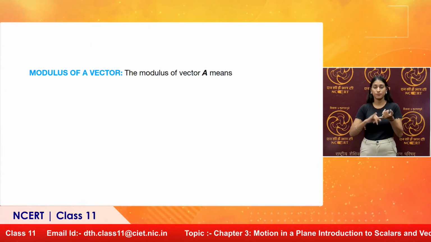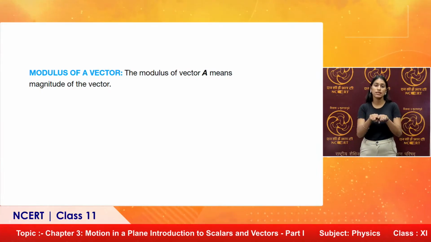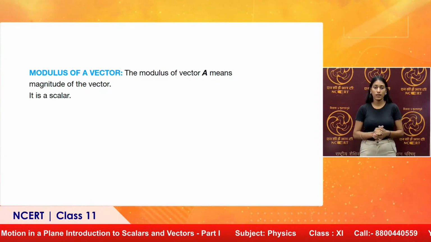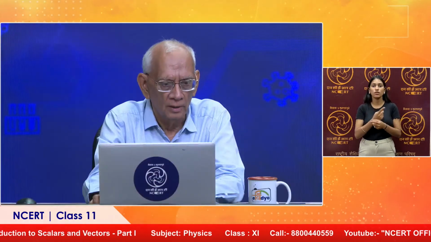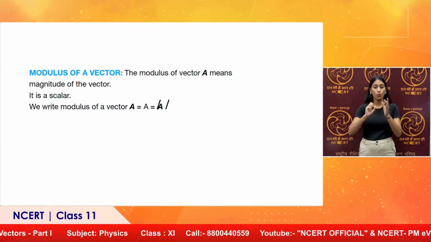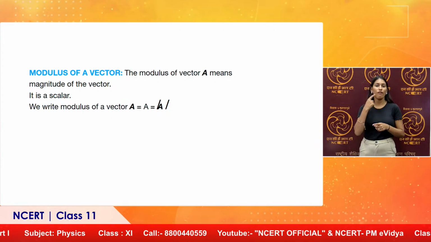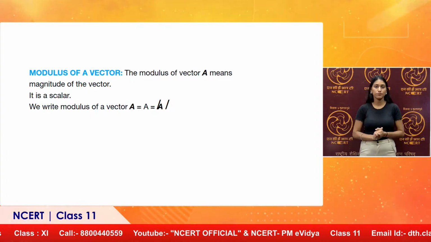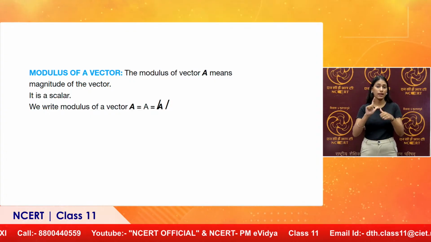Modulus of a vector. Modulus means you delete the direction, you talk only about the magnitude of the vector. So, the modulus of vector A is a scalar quantity because we have no direction. We have deleted the sense of direction. We write the modulus of vector A as symbol A, because for a vector we use italicized bold.